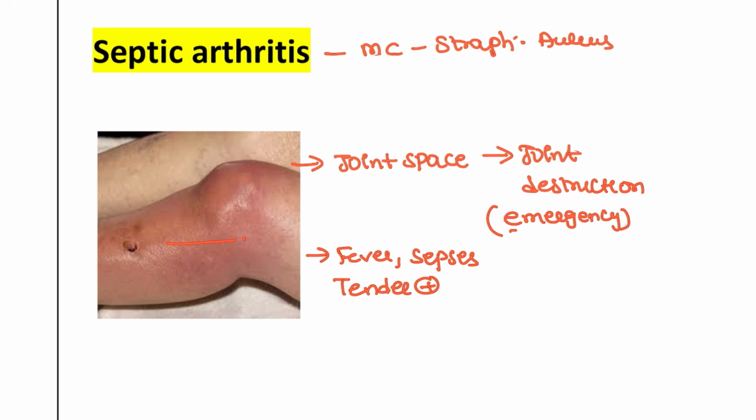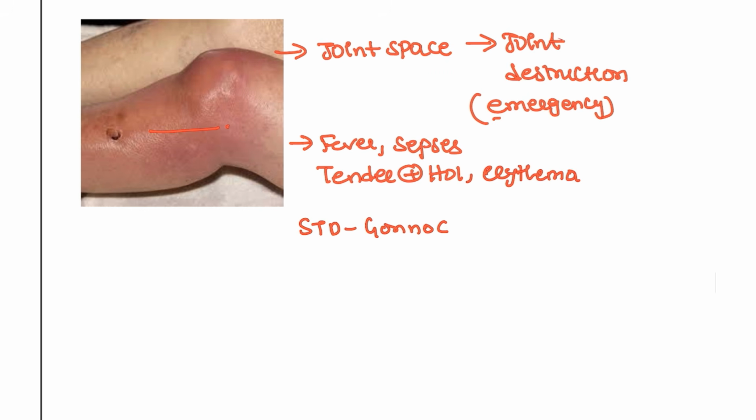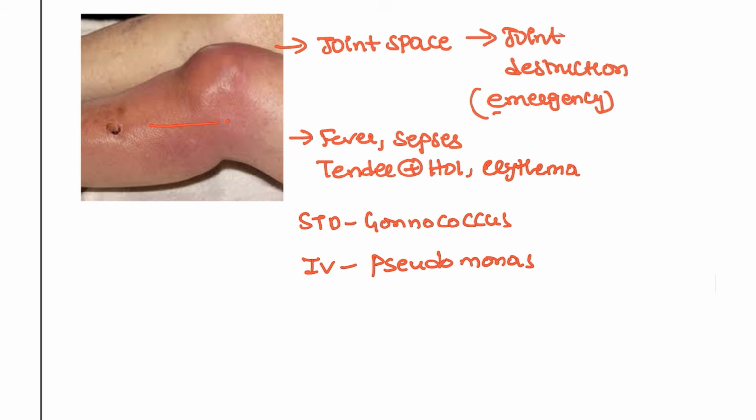And when you are doing the examination, it is tender and hot. Okay, erythema is seen in this patient, and if it is damaged, it can cause pus formation also, right? And sometimes it is seen with the STD patients. In the STD patients, it is the gonococcus, and if they are IV drug abusers, same like the above condition, it can be seen in the pseudomonas infection.